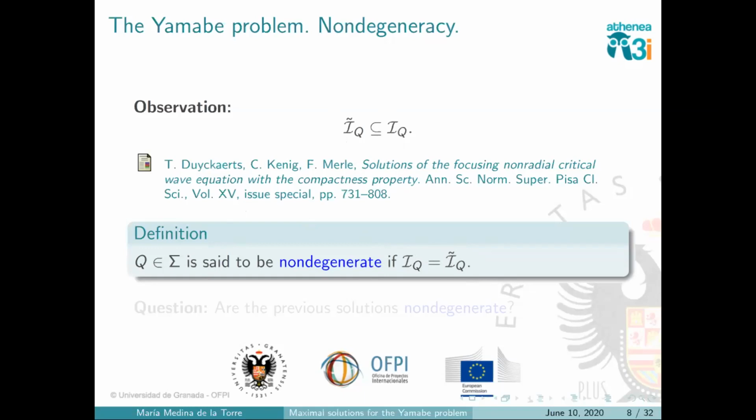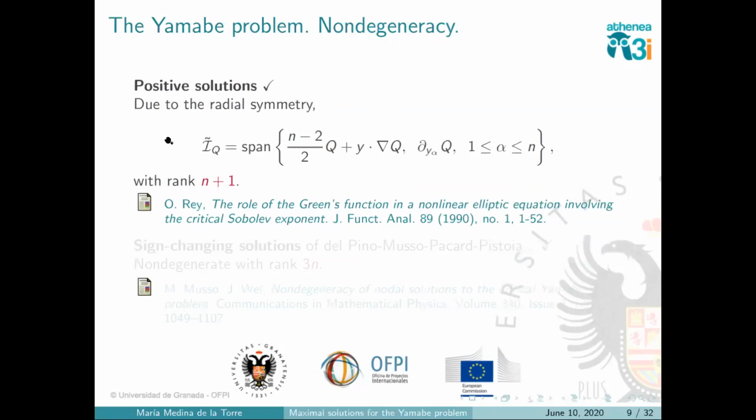So a natural question here is whether the previous solutions that we saw are non-degenerate. And the answer is, in the case of positive solutions, yes. In this case, as I said, the solution is radial, it has a lot of symmetries, and our tilde I space is given only by these terms here. The one coming from the dilation invariance and the ones coming from the translation invariance. But the others do not appear, precisely because of this radial symmetry. Indeed, this has dimension n+1.